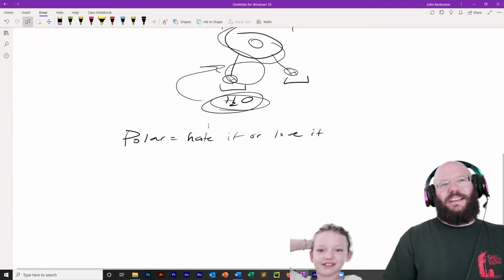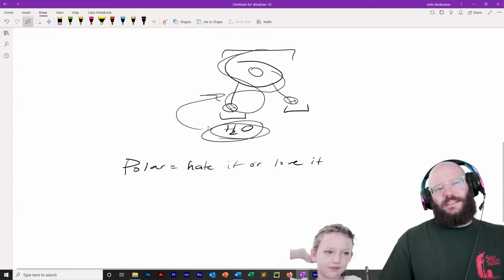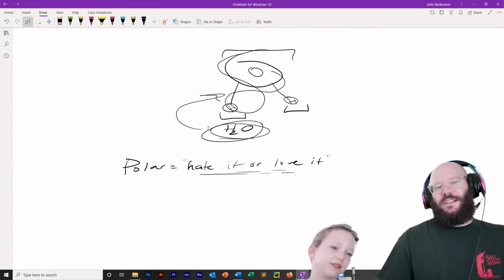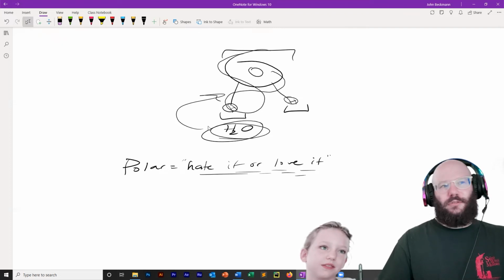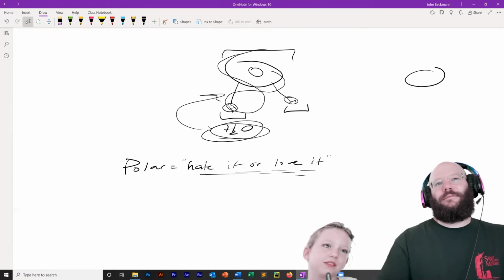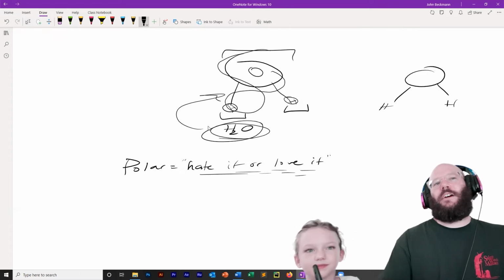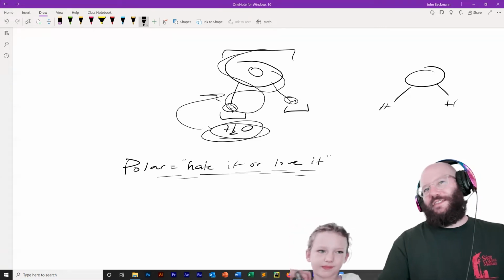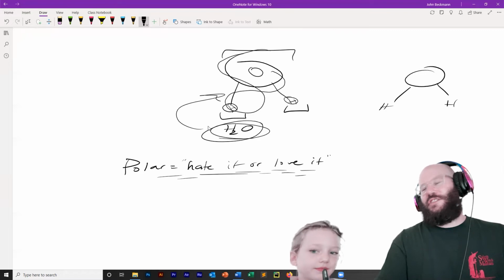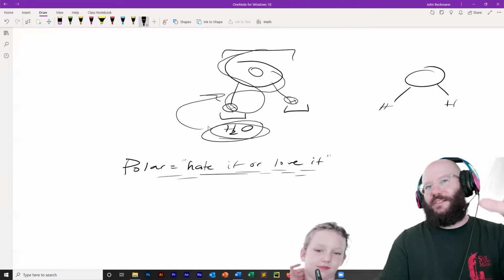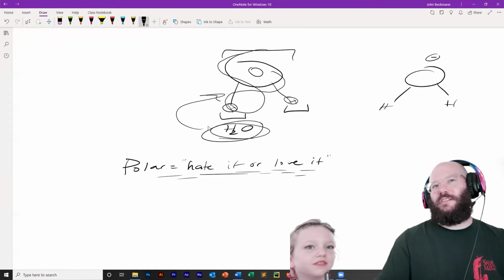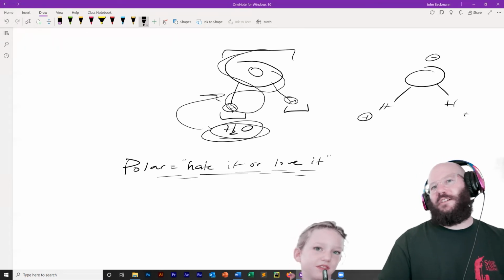And what does it mean in a chemistry context? That is a broad definition of what it means to be polar to try to help you understand. But what is the actual chemical definition of polar? I don't think I actually taught this. I'll teach it to you now. The chemical definition of polar means that the oxygen hoards the electrons. It holds on to more of the electrons. And so the oxygen is partially negative and the hydrogens are partially positive.